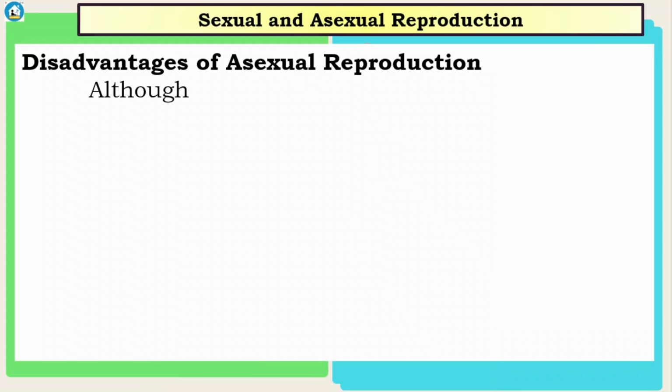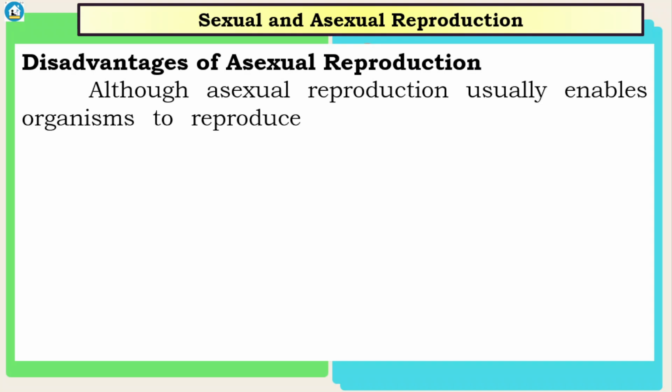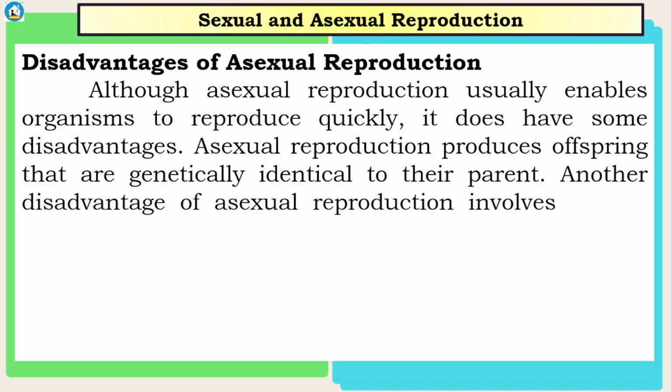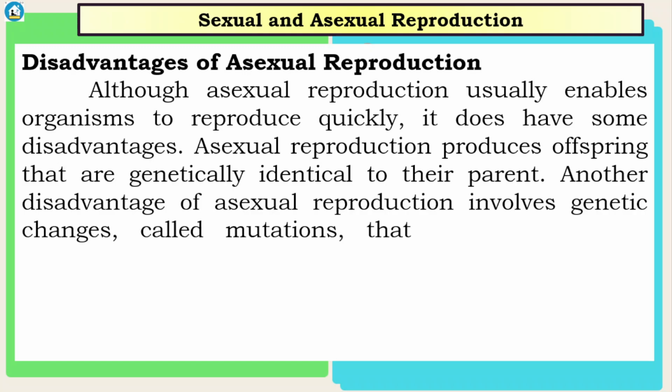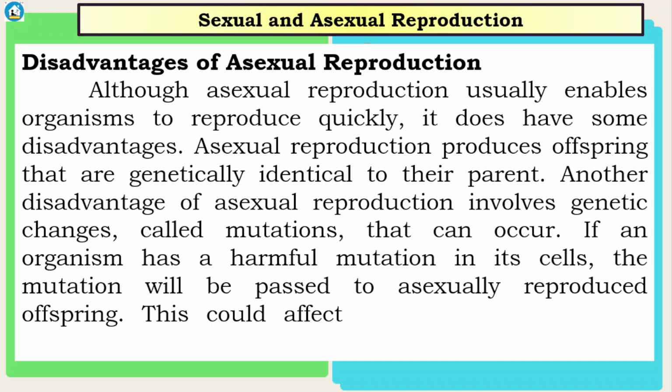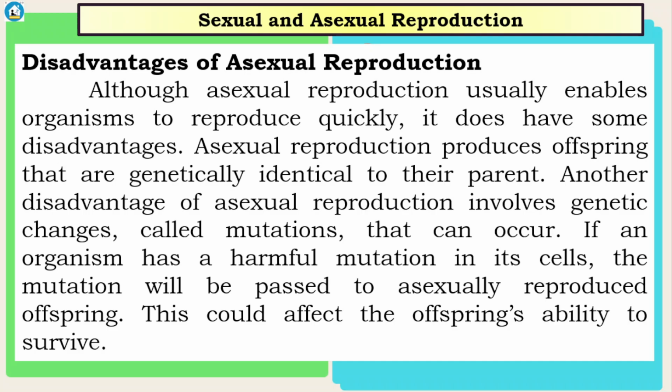Disadvantages of asexual reproduction. Although asexual reproduction usually enables organisms to reproduce quickly, it does have some disadvantages. Asexual reproduction produces offspring that are genetically identical to their parent. Another disadvantage of asexual reproduction involves genetic changes called mutation that can occur. If an organism has a harmful mutation in cells, the mutation will be passed to asexually reproduced offspring. This could affect the offspring's ability to survive.